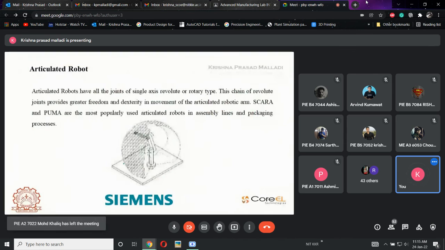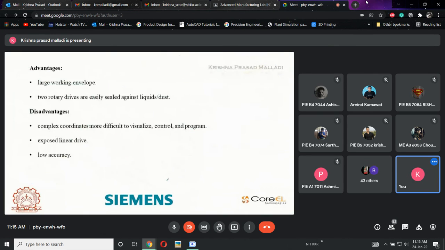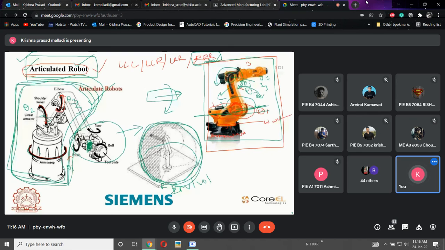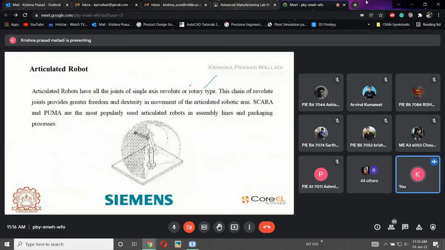Okay. Now see, this is the working envelope of the robot. Here, the articulated robot has all the joints in a single axis, revolute and rotary type. The chain of revolute joints provides greater freedom and flexibility to articulated robots. SCARA and PUMA are the most popular articulated robots used in assembly lines as well as packaging sections. Like I already told you in the first session, the robot main classification is divided into four types: 1, 2, 3, 4.